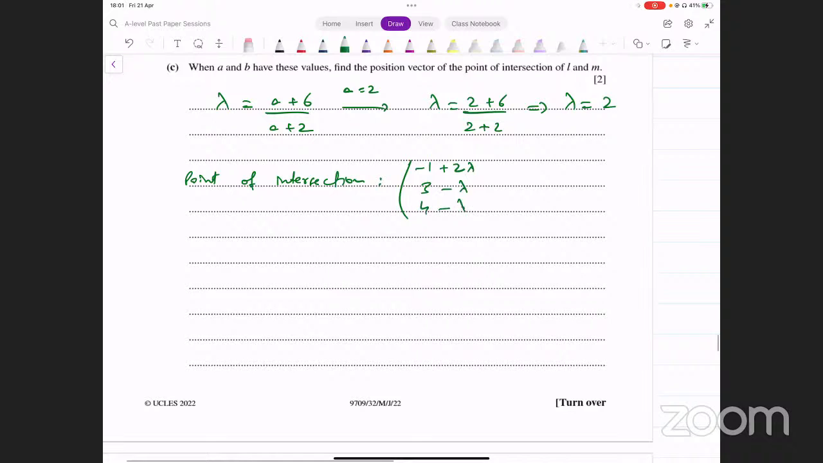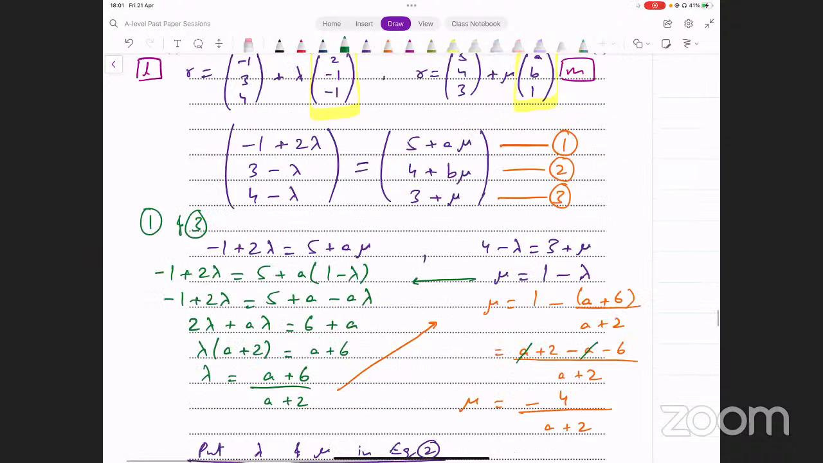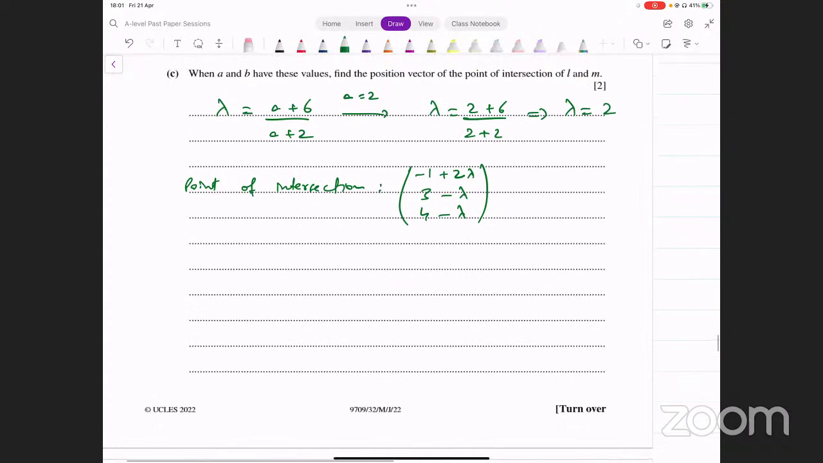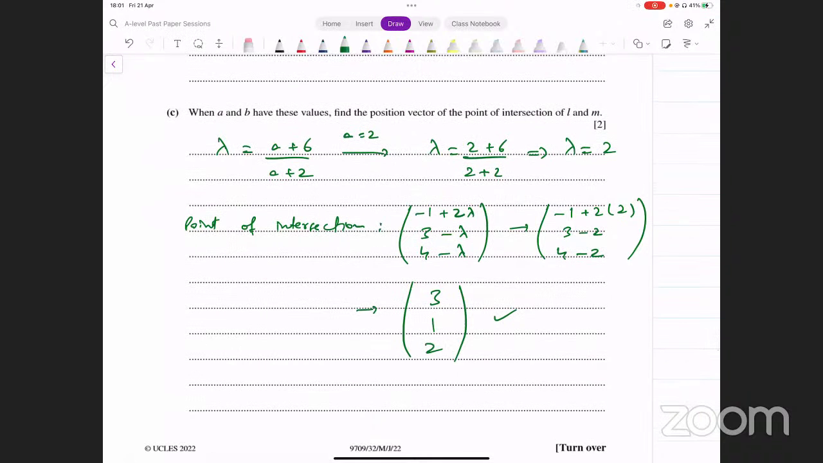3 minus lambda and 4 minus lambda. Inside this, input the value of lambda as 2 and see what that gives you. -1 plus 2 into 2, 3 minus 2 and 4 minus 2. And that is going to give you 3, 1, 2. Right? This is the position vector of the point of intersection of L and M. And that's what we were looking for. Okay, that was the last part of this question.